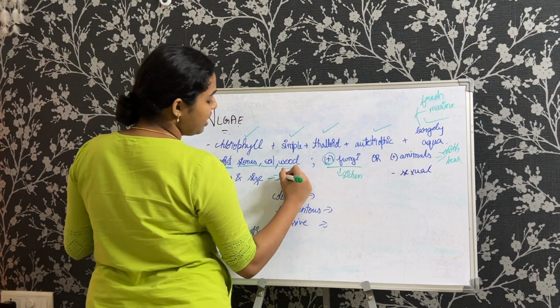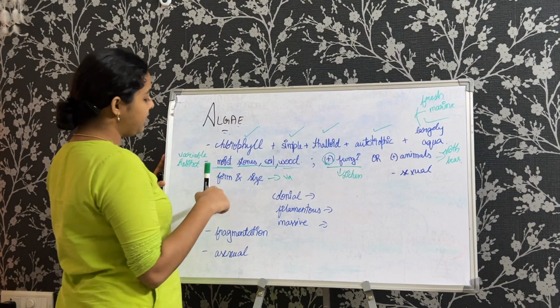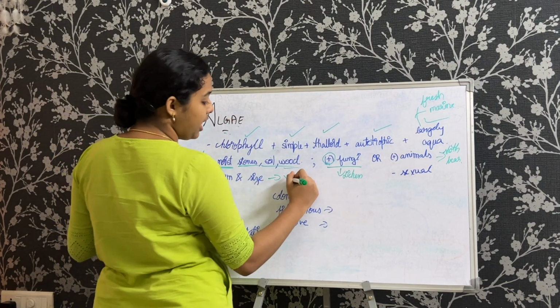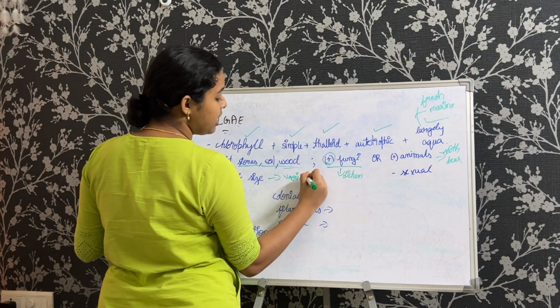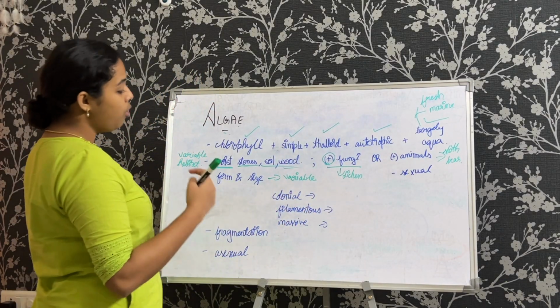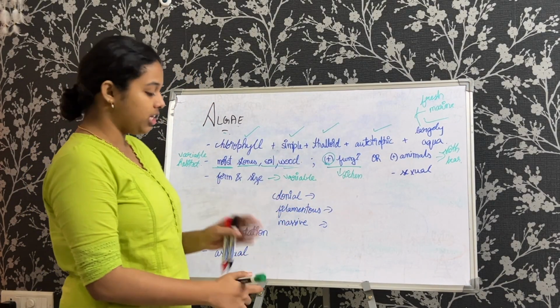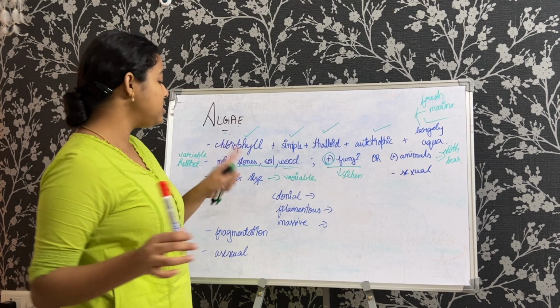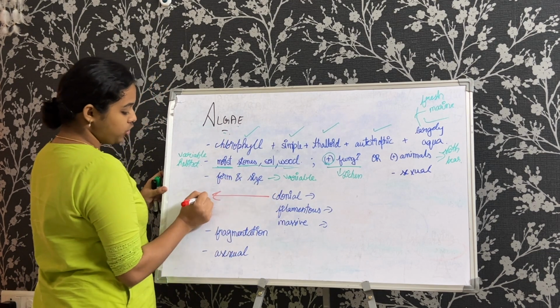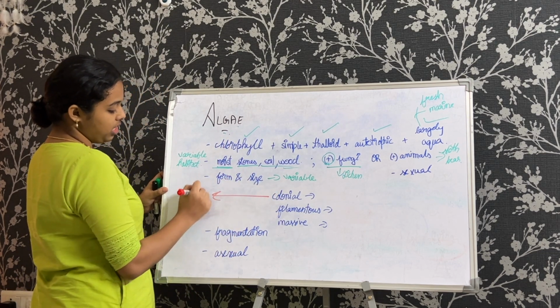Why do they keep mentioning variable? Here when I say variable habitat, they dealt with why it is variable, right? Similarly here also we are going to be dealing with why it is called variable. Now for that we have few different sorts of structures that have been mentioned in the textbook. The first one is colonial. The colonial meaning the structure is somewhat like this with different clusters together.